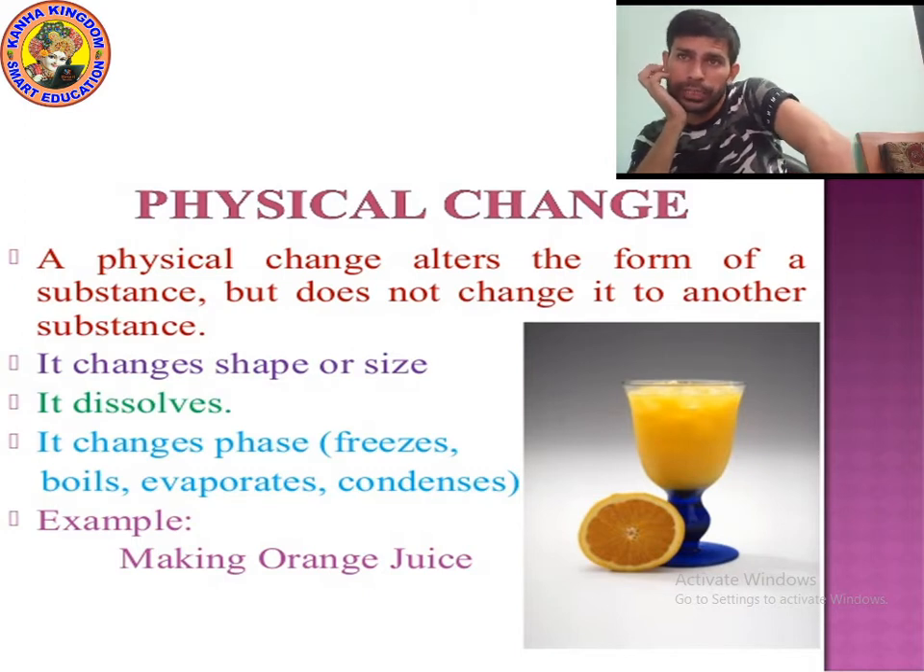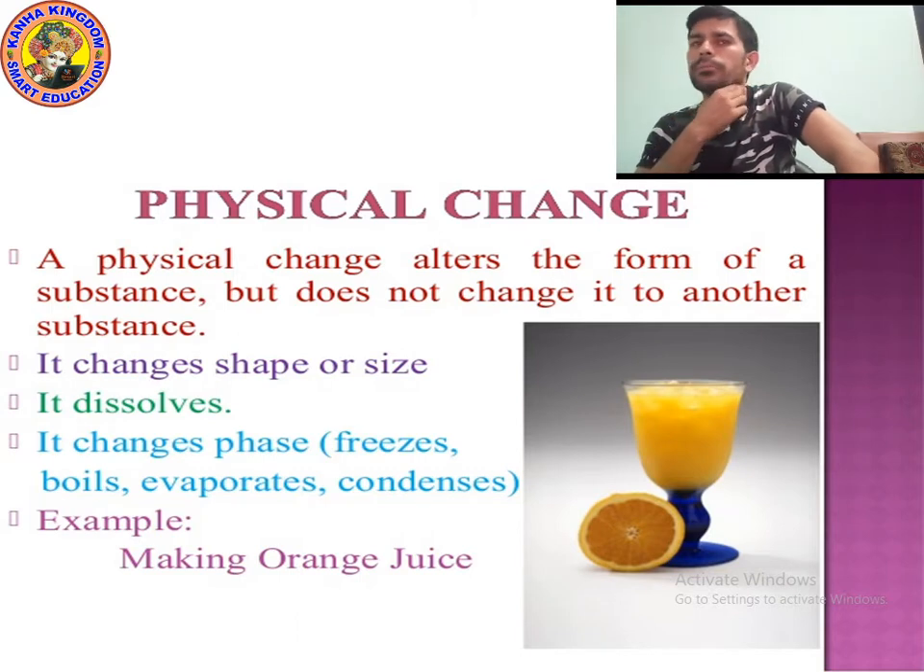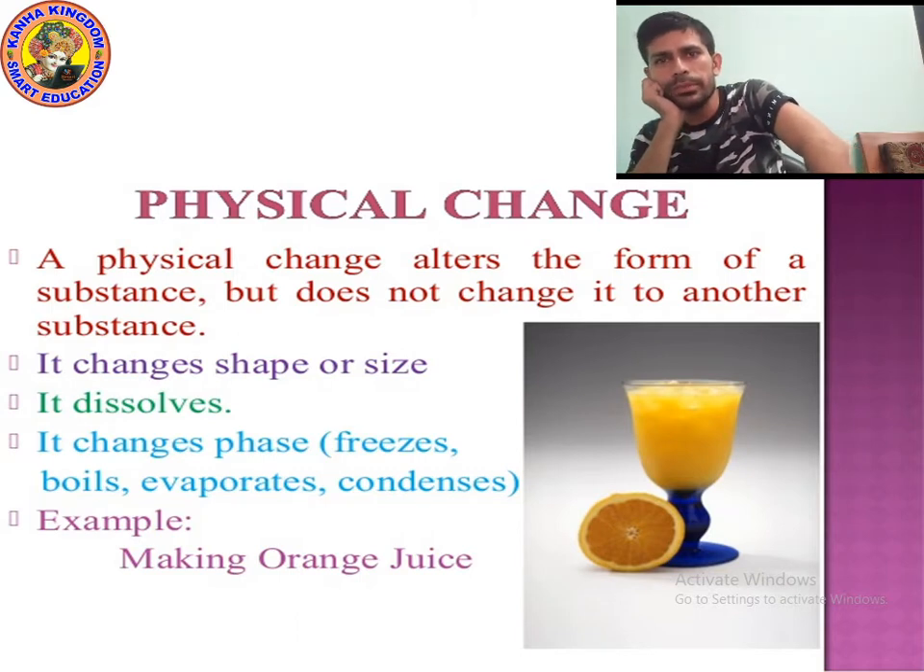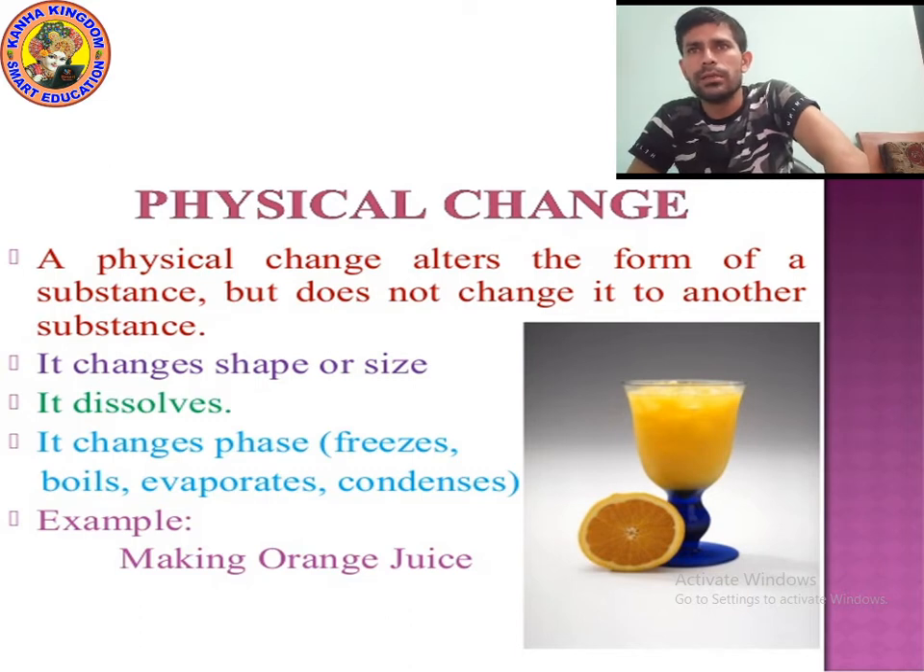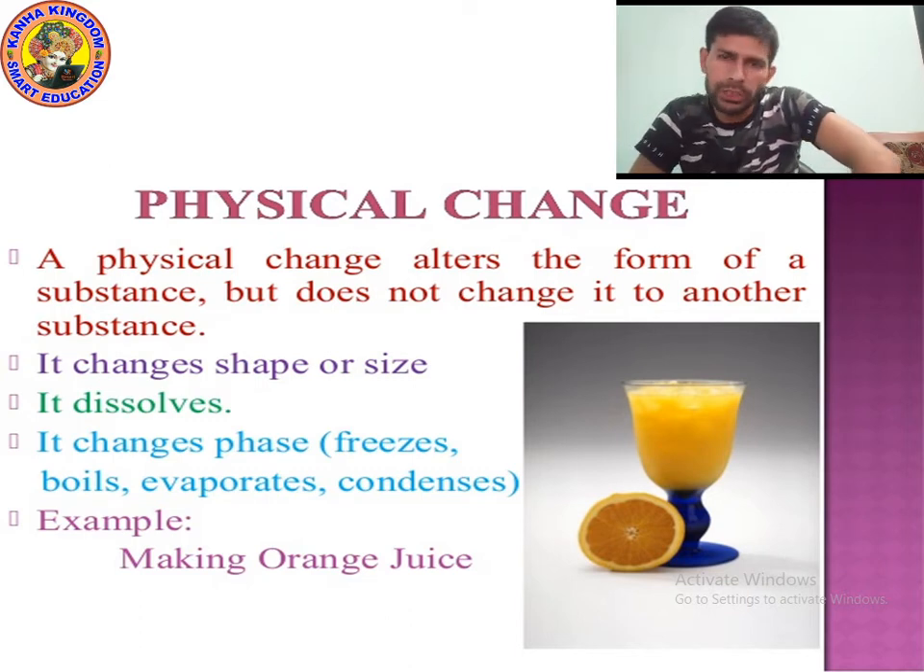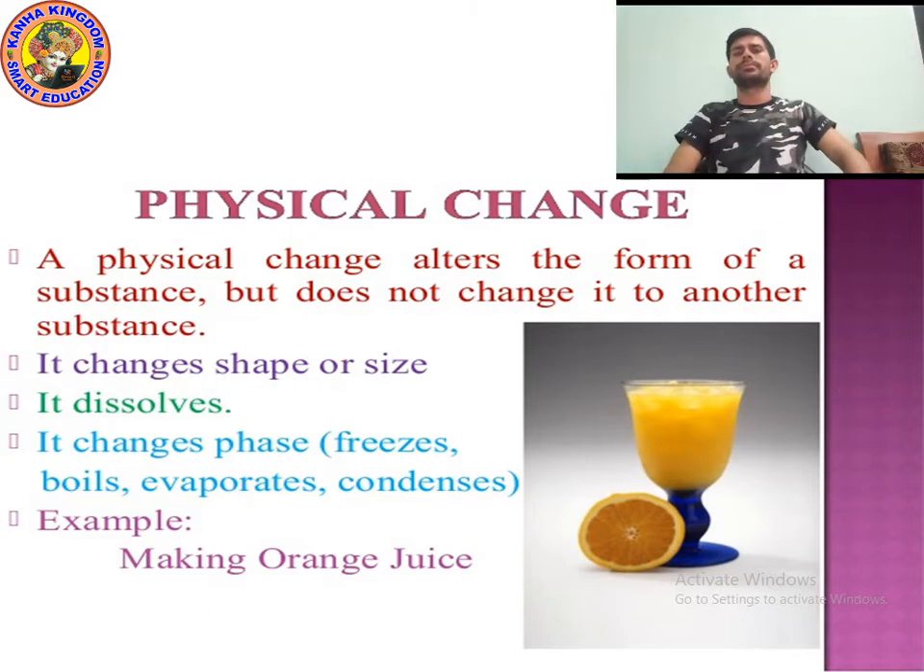So during physical changes, shape can change, size can change, substance can dissolve, phase can change, meaning freezing, boiling, evaporation and condensation are possible. An example is making orange juice. Making orange juice is an example of physical change. Please write down all these points. I am giving you 10 seconds.